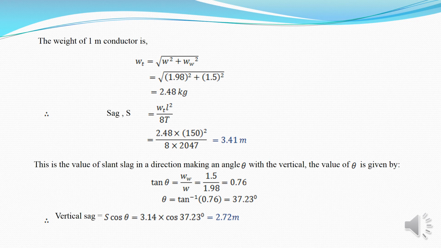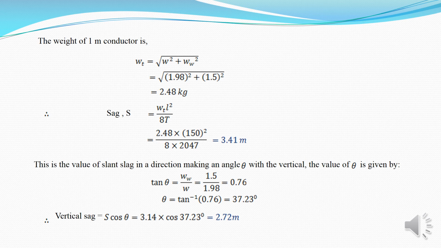Now the total weight of 1 meter conductor is Wt equal root over W square plus Ww square. If we calculate this equation, we will find the value of Wt 2.48 kg. So sag S equal Wt into small l square divided by 8T. If we calculate this equation, we will find the value of sag equal 3.41 meter.